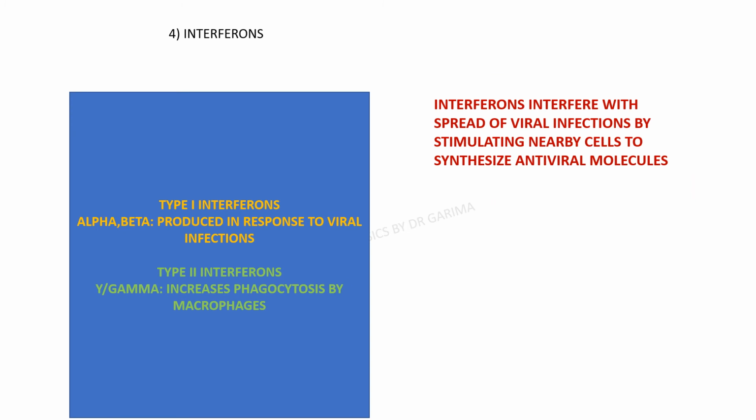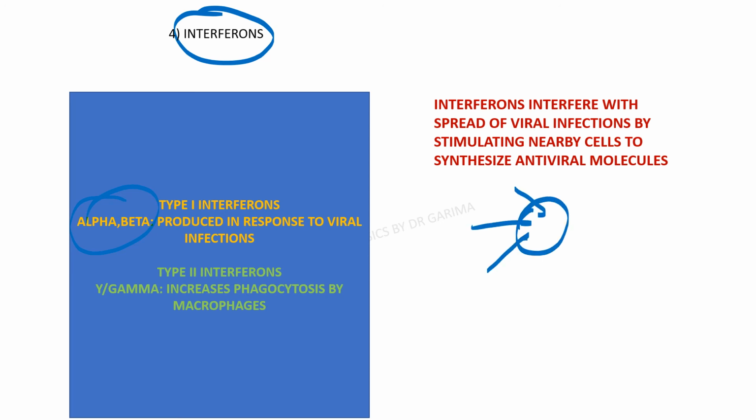Next, interferon. Type 1 and type 2 interferon. Type 1 interferons comprise alpha and beta, which are produced in response to viral infections, and type 2 interferon is gamma, which increases phagocytosis by the macrophages. So alpha and beta are type 1. How are they causing this reaction? Interferons, that means they interfere with the viral activity. Once this cell is able to recognize the virus, it will release these interferons which will cause the other cells to get activated and release antiviral molecules.